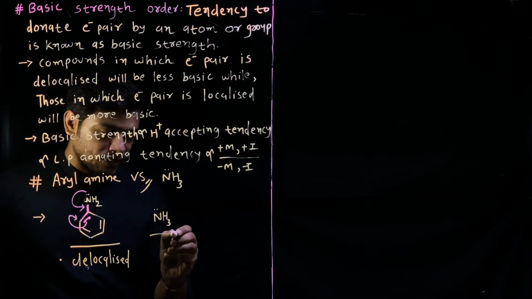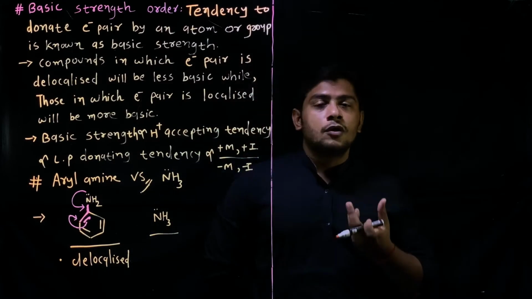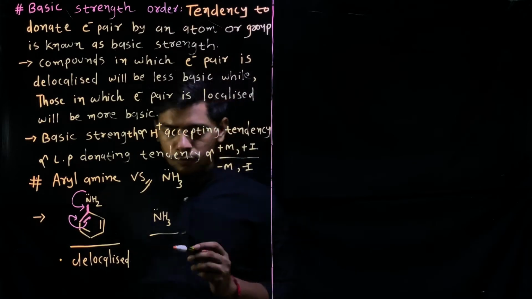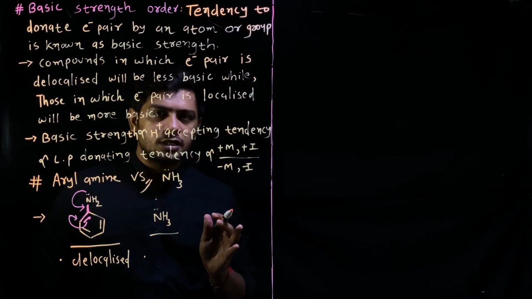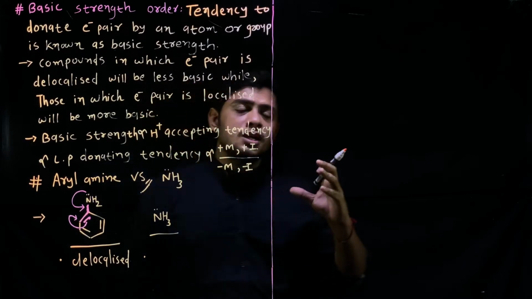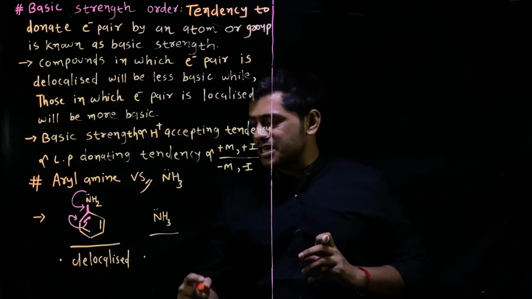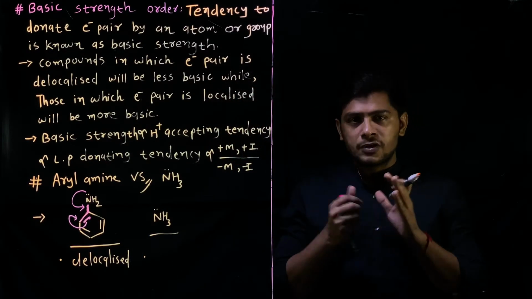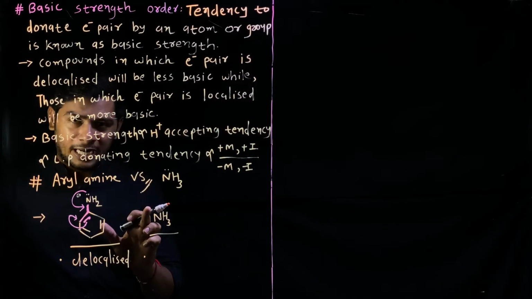Whereas in this case, you can see that there is no pi bond present. In fact, there are no alkyl or aryl groups present in the case of ammonia. So the electrons on nitrogen are permanently available. There are certain terms in chemistry which you don't understand, so if you don't understand localization and delocalization, you may interact with this word, that is, electrons are permanently available on nitrogen.